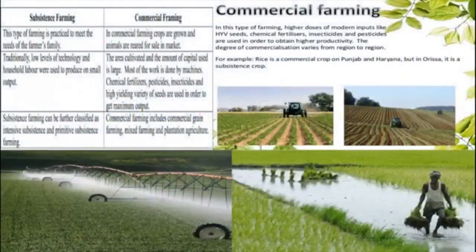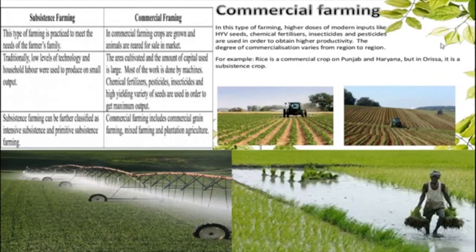Today we are going to see the agriculture lesson part 2, 10th standard NCERT. Last class we saw what is agriculture and how agriculture is the mainstay of the Indian economy, and we saw about types of farming, isn't it? In that we saw primitive subsistence farming and intensive subsistence farming. Now we are going to see about commercial farming.